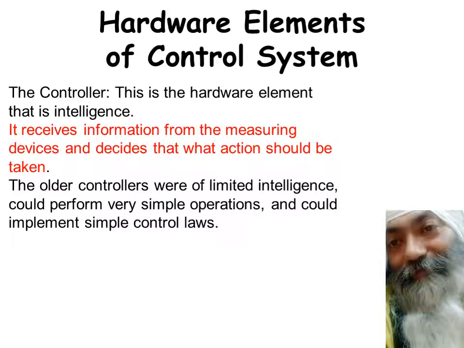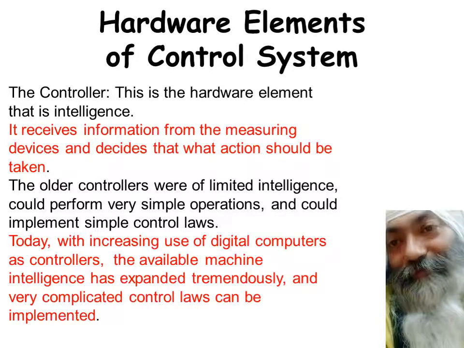What action should be taken means that we have some flow, it is to be increased or it is to be decreased, whatsoever action is to be taken. For example, the older controllers were of limited intelligence, could perform simple operations, but now we have the digital ones, which have a lot of intelligence, and even artificial intelligence is available these days. So that kind of intelligence is available in the controllers, and they can implement very complicated control laws instead of simple PID kind of control.